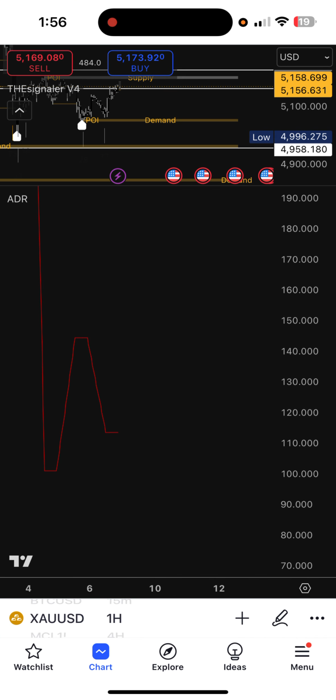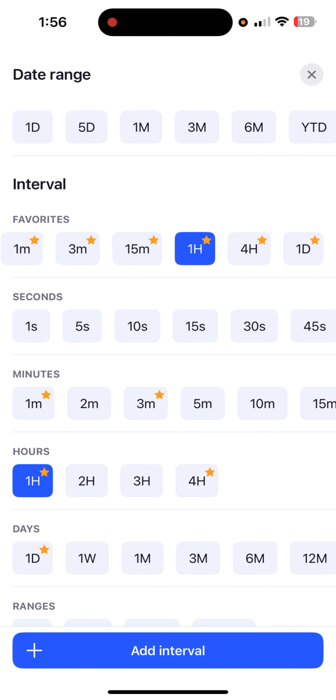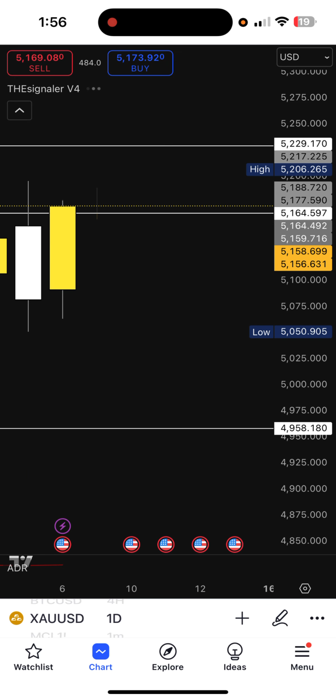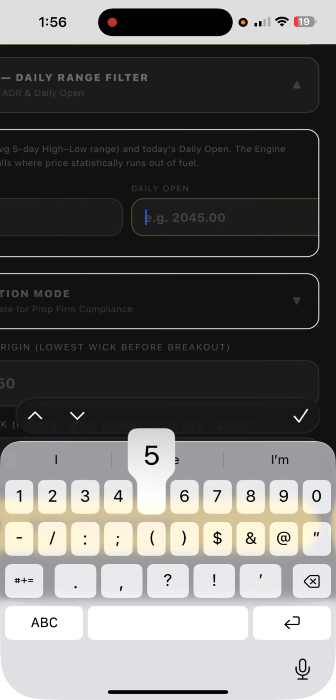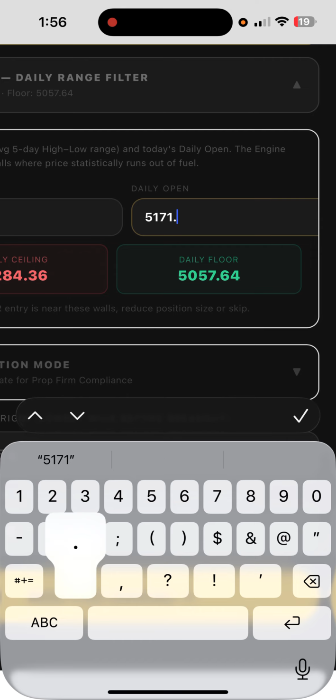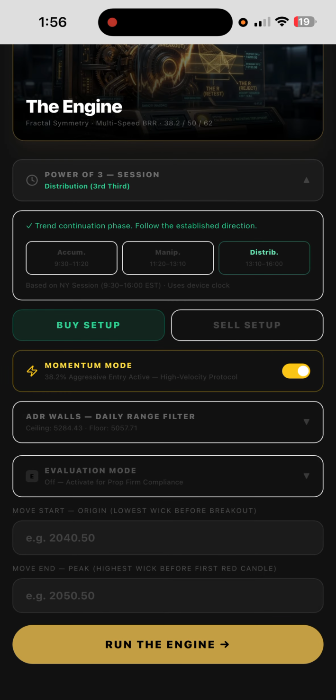So in order to get the daily open, we're going to move this down. We're going to go to our daily time frame. And the daily open is this candle here. Oh, I see one up here. All right, the daily open is going to be 5171.071. And just like that, we have a ceiling and a floor, the ADR walls. The ceiling is 5284.43 and the floor is 5057.71. So right away we have information, right?